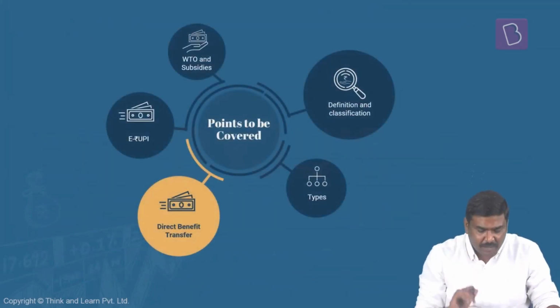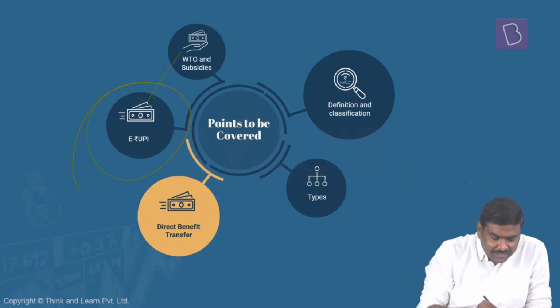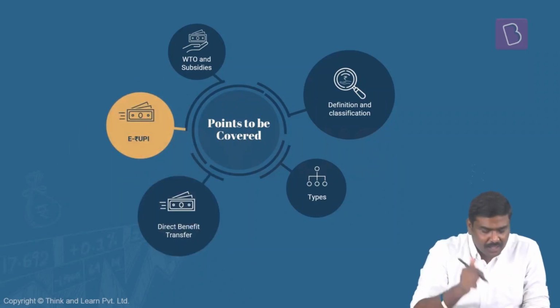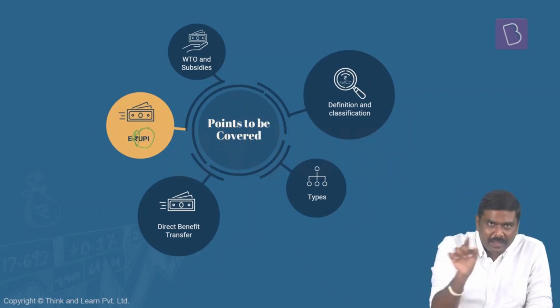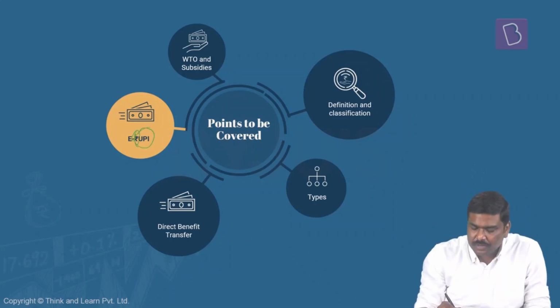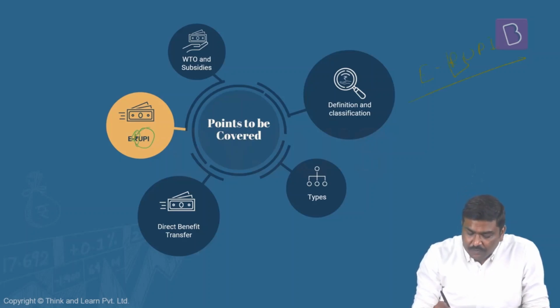Now, with respect to the idea of DBT, very recently a very important reform has been undertaken by the government. That's the concept of e-RUPI. E-RUPI stands for a symbol of R, rupee as such, and the remaining part, PI, is Unified Payments Interface. Be very careful, because I've seen most of the magazines mentioning rupee like this. Right? E-rupee is not the full term. This particular R represents the rupee symbol, and the remaining is Unified Payments Interface.